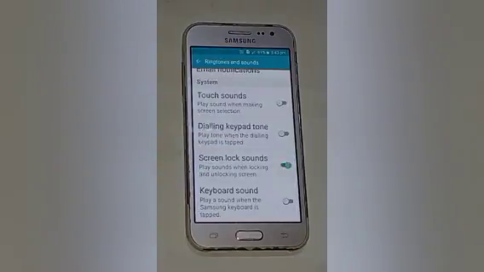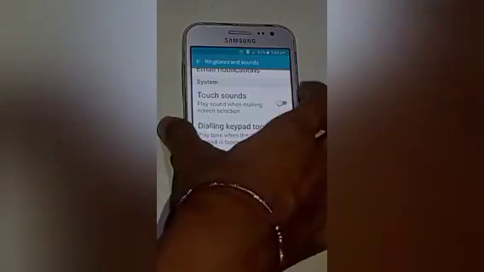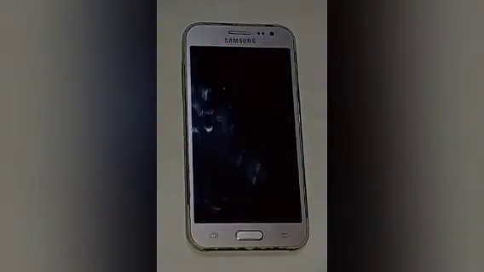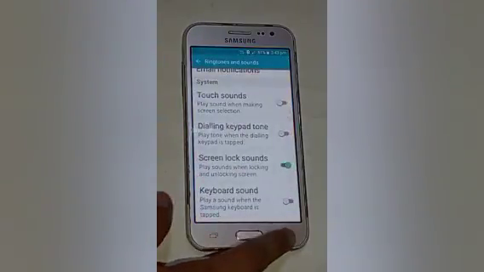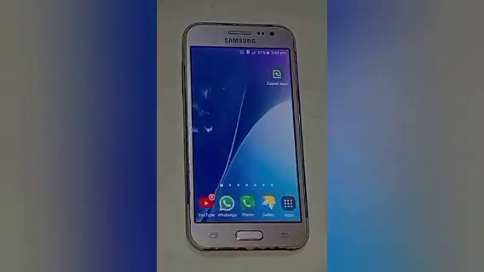So firstly turn this on. It means that it plays sound and it also produces sound when we lock and unlock the screen. I will show you. Here you will see it will produce a sound when we lock the screen and it also produces sound when we unlock the screen. So in this way you will turn on screen lock sound in your mobile phone.